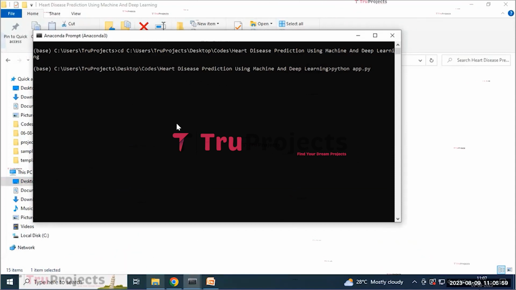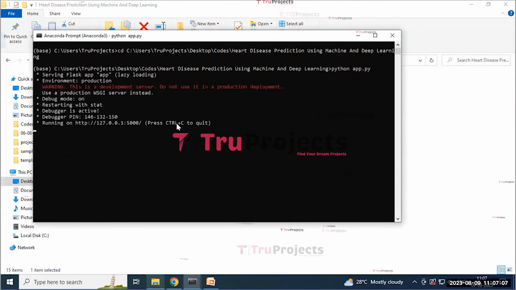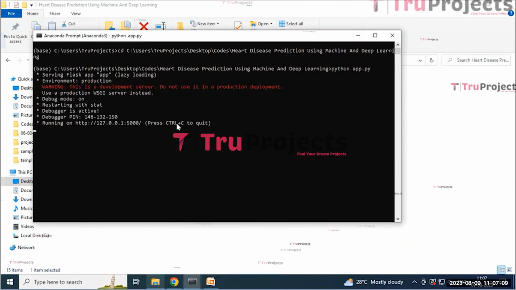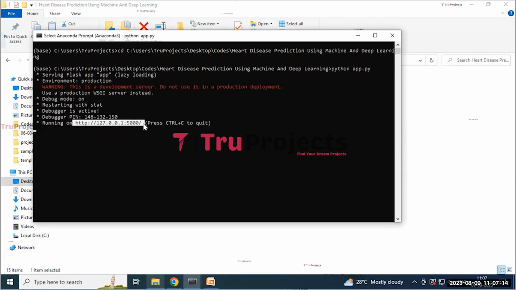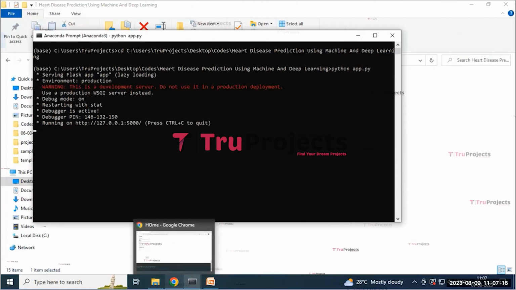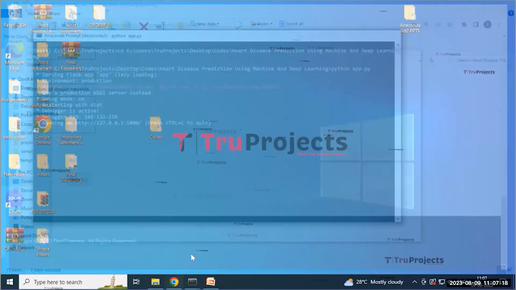By using this command, it will execute the Python script and perform the runtime check for any syntax errors or logical issues. And then click on the enter button. After running this app.py file, the Flask framework will host the application locally at the default address like this. We need to copy this link and paste it on any web browser of our choice, and I prefer to use Google Chrome.